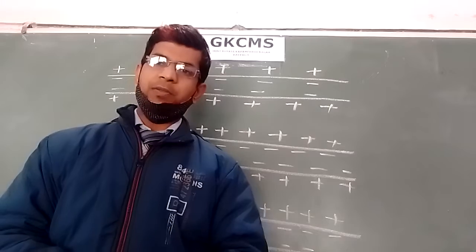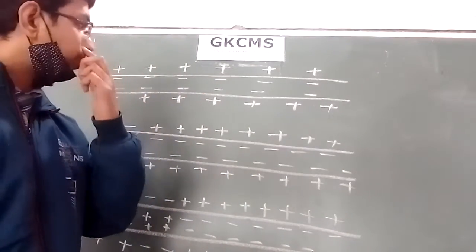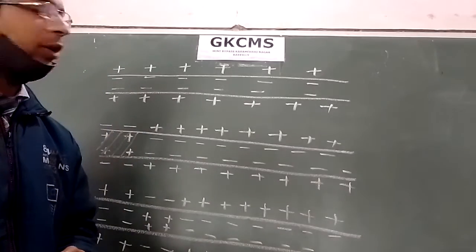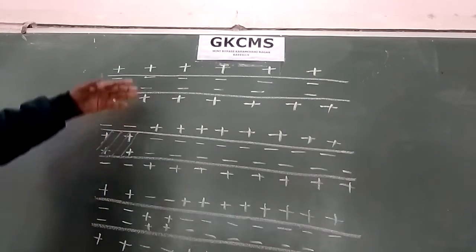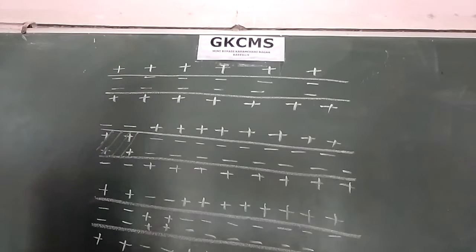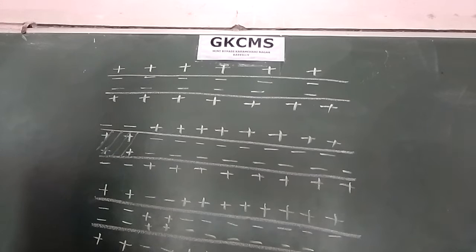So let's start with the first one, that is how the nerve impulse conduction takes place in our body. In order to understand, this is the part of the neuron. Suppose this is the axon, for example.